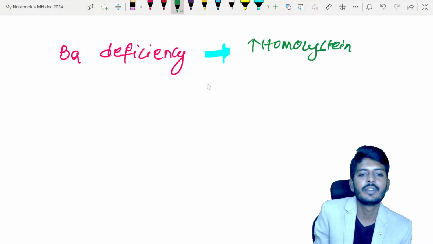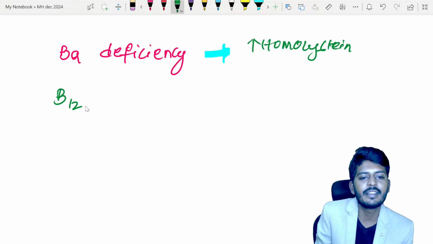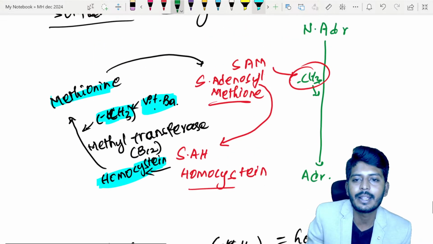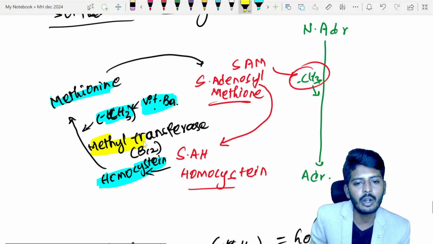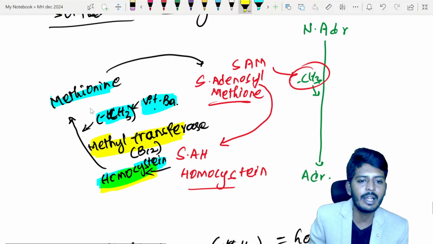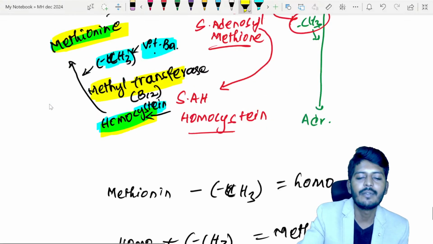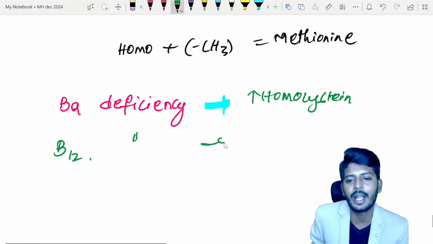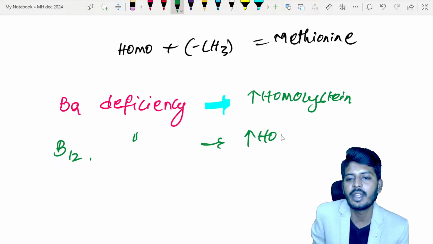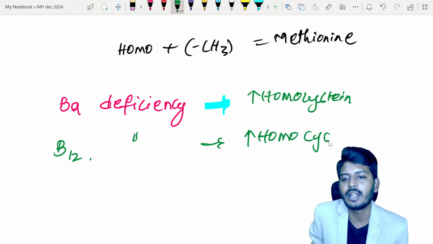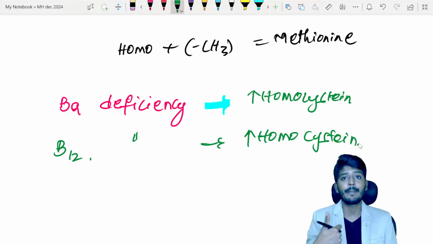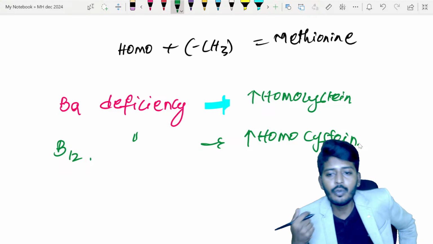But in B12 deficiency, what will happen? This enzyme, methyl transferase, will not work. If the enzyme is not working, homocysteine will not get converted into methionine. So in B12 deficiency also, what will we find? Increase of homocysteine. Sir, if they give increase of homocysteine, how do we find out whether it is B9 or B12 deficiency? Because both of them have megaloblastic anemia. So how do we differentiate?